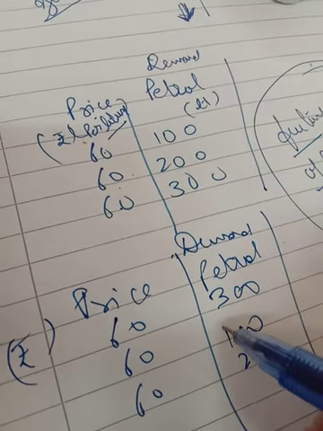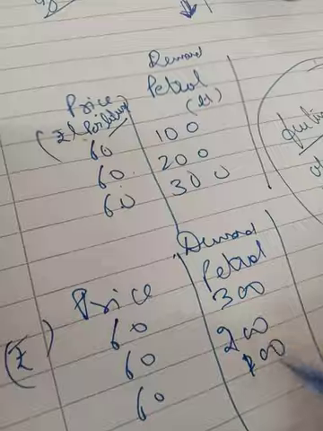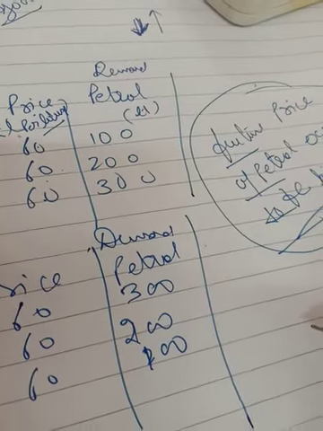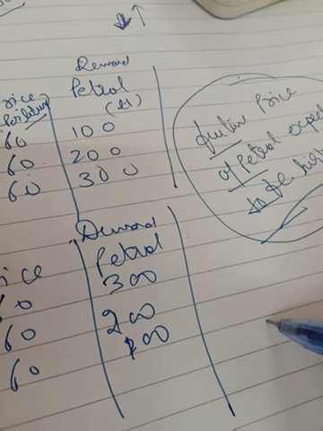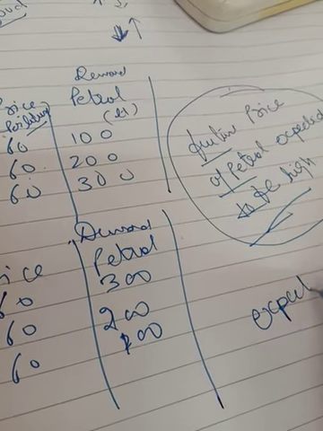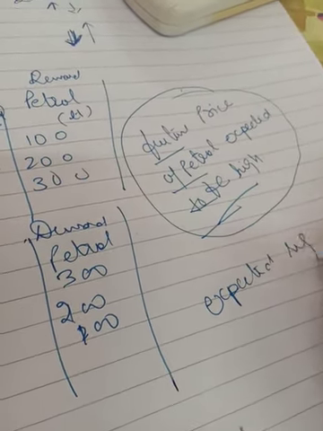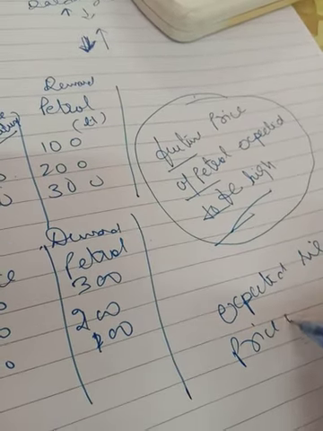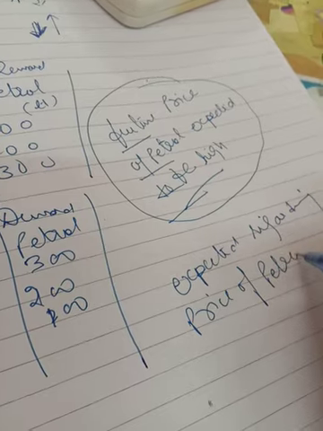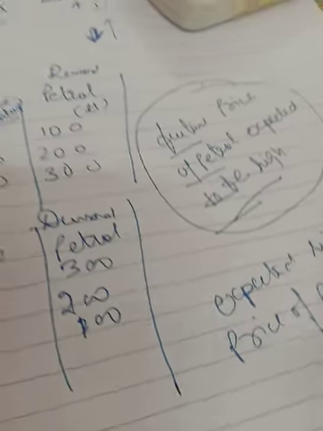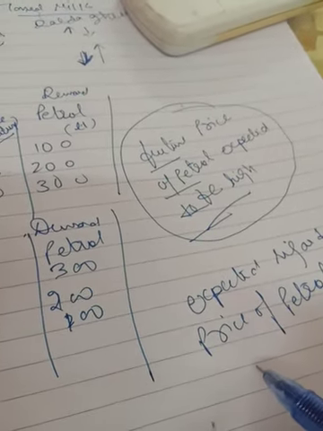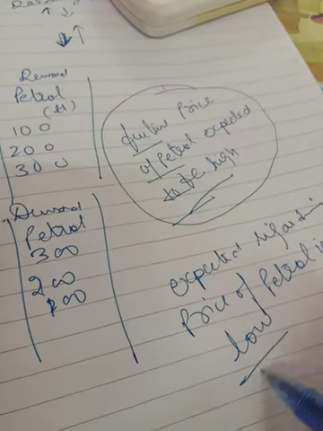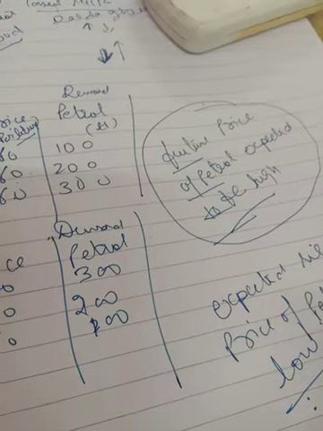Why is the demand for petrol falling? Because of the expectation regarding the price of petrol in the future. The expectation regarding the price of petrol is that it is low. So the future price of petrol will be lower.